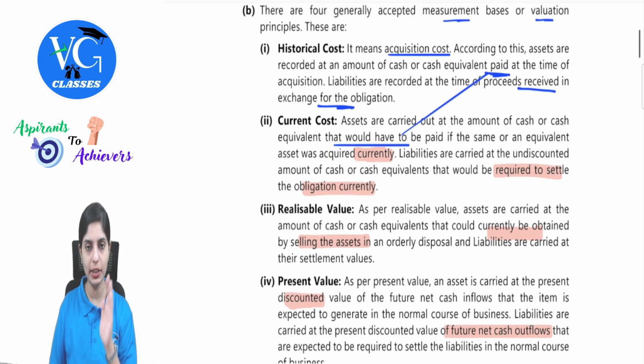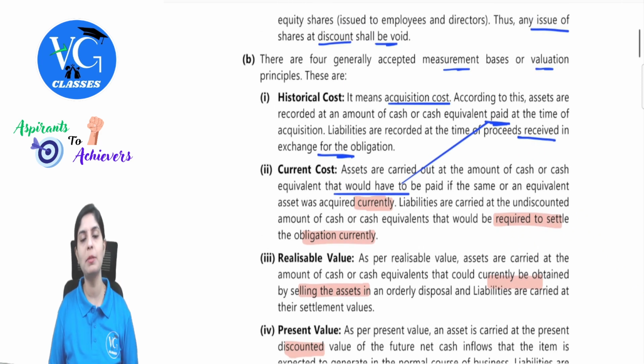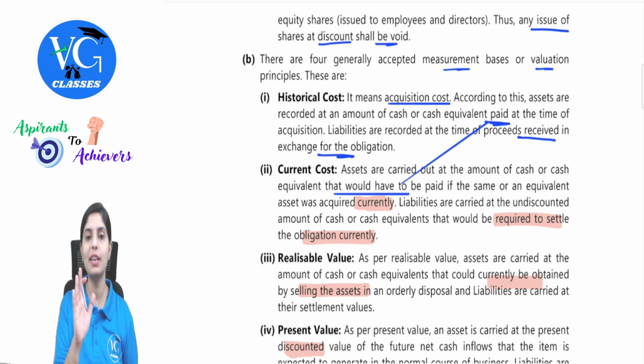If you learn this in short, it is just recording of assets and liabilities depending upon the cost consideration. So historical cost, current cost, realizable value and present value. These were the four generally accepted measurement bases or valuation principles. Most of the students have not given the exact answer for the institute because they have directly misinterpreted the question and have not pointed out these four aspects clearly. This is what the examiner's comment is.